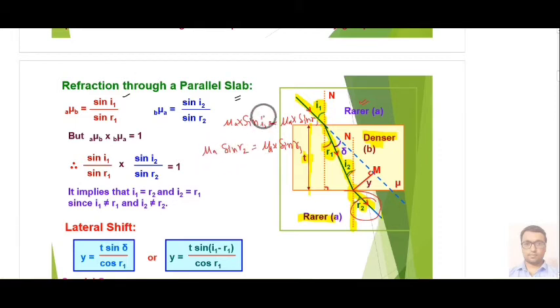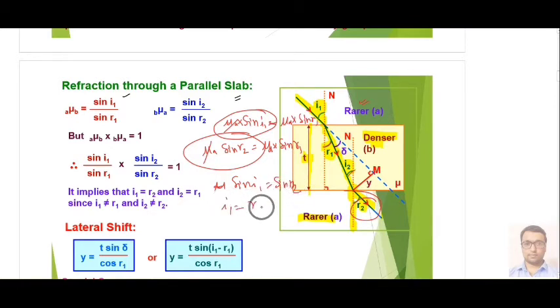of air. From here you can say these two LHS sides are equal, so mu to mu will be cancelled out. We can say that sin I1 equal to sin R2, and we can say that I1 equal to R2. That means these two rays are parallel to each other. But we can see there is a lateral shift in this case.